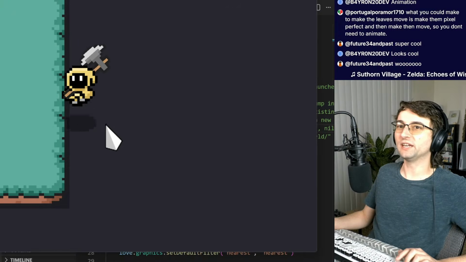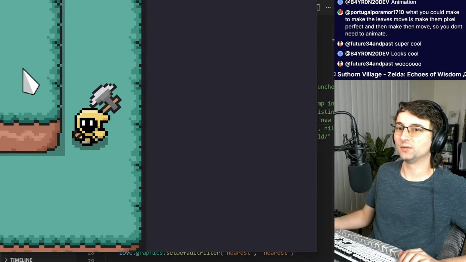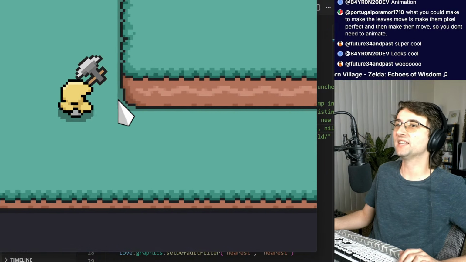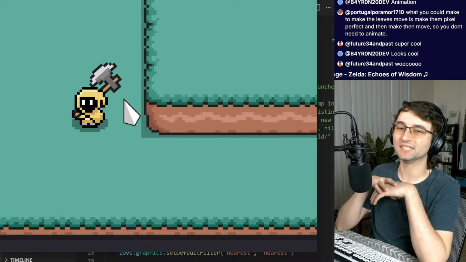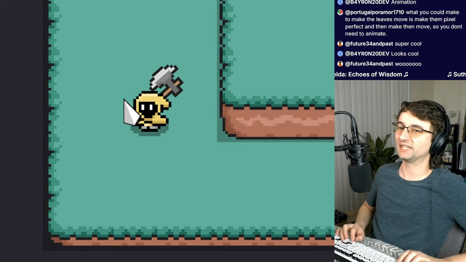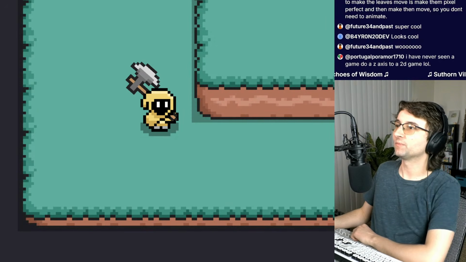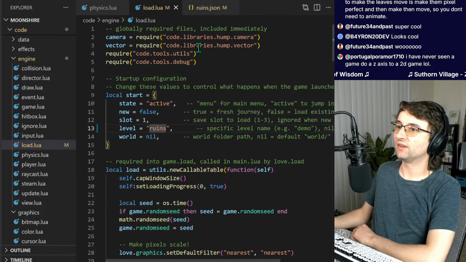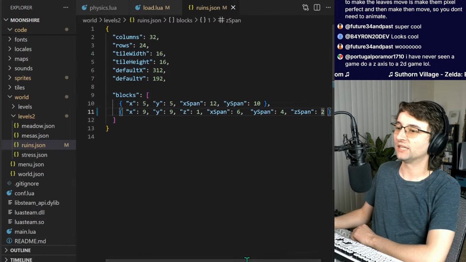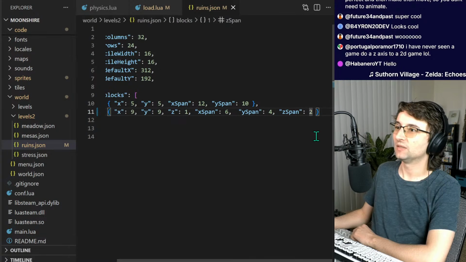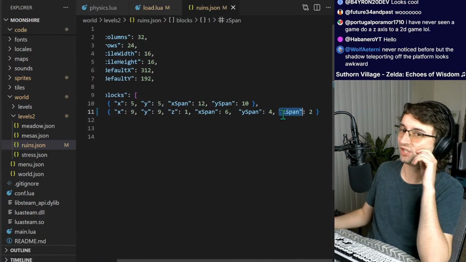So essentially every slab of elevation here has its own Z height, is what I've been calling it. I mean, I might change that name at some point. But you can change these values in the JSON file, and that's how these levels are generated, is that you can change the Z-span. That's the height of the elevation.